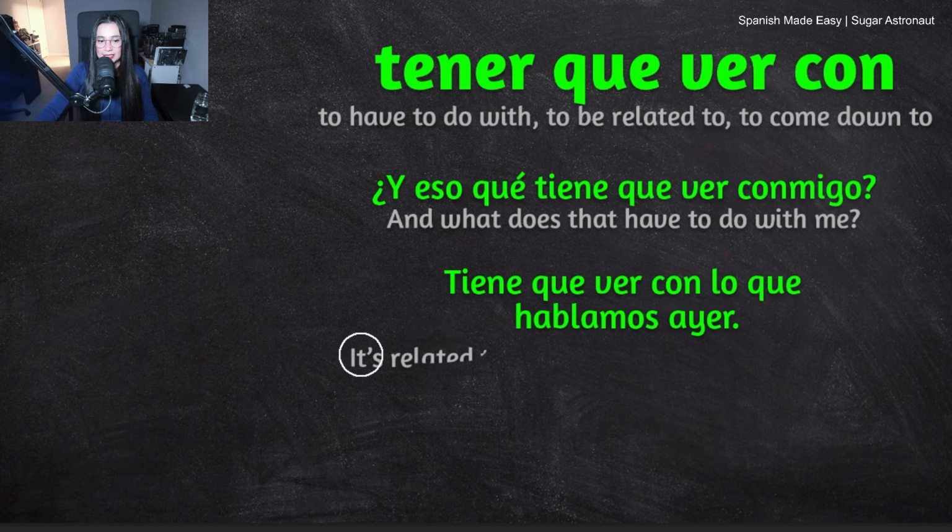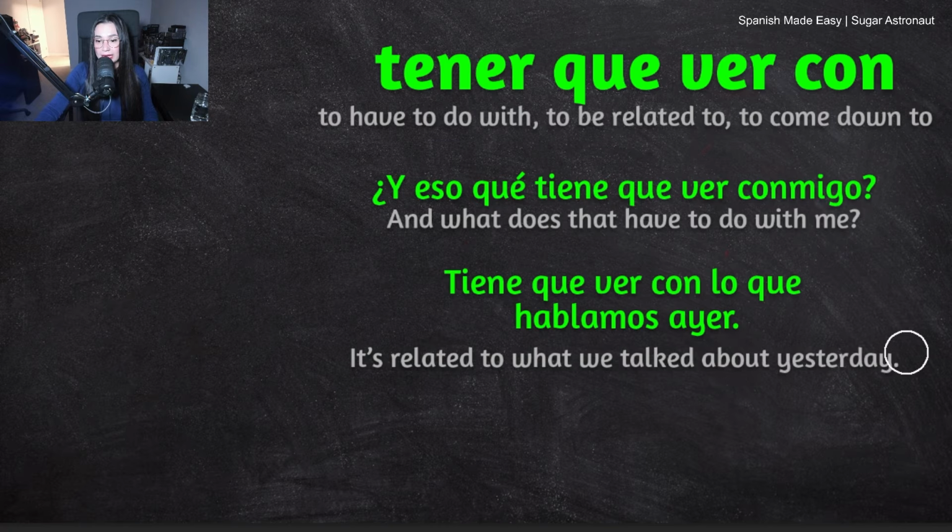This means it's related to what we talked about yesterday. So here you can see that tener que ver con is similar but a little different. Slightly different. In the first example, we have the first meaning, to have to do with. And then in the second example, we see to be related.